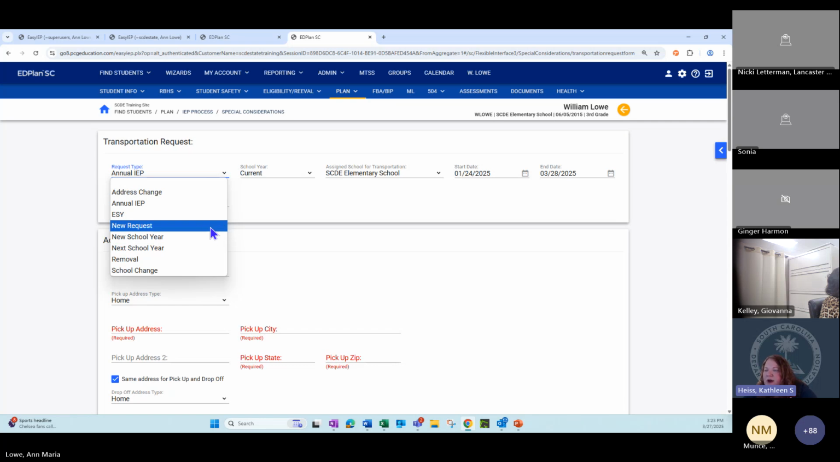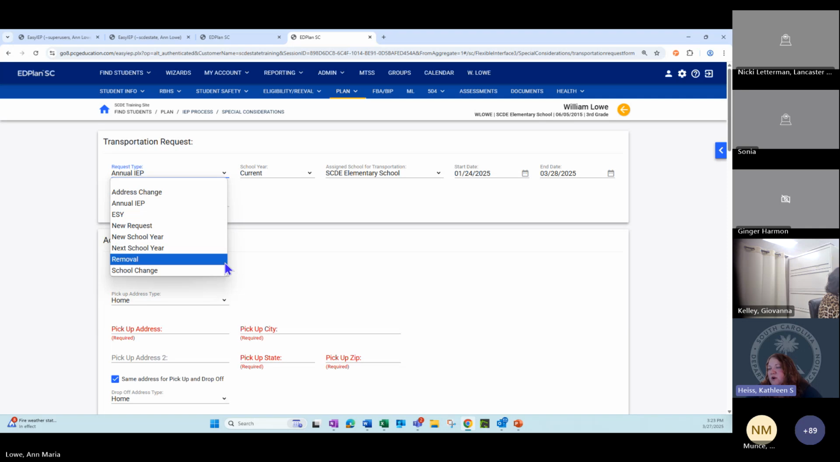And then new request. That was the confusing part, because they were like, does this mean it's a new request because the child's never had transportation? Anything could be a new request because you're making a new request. It's a different request than what was already requested. To me, new request is the first time that the student is receiving transportation. Then new school year, and removing is when we're getting rid of transportation and they're no longer receiving that.